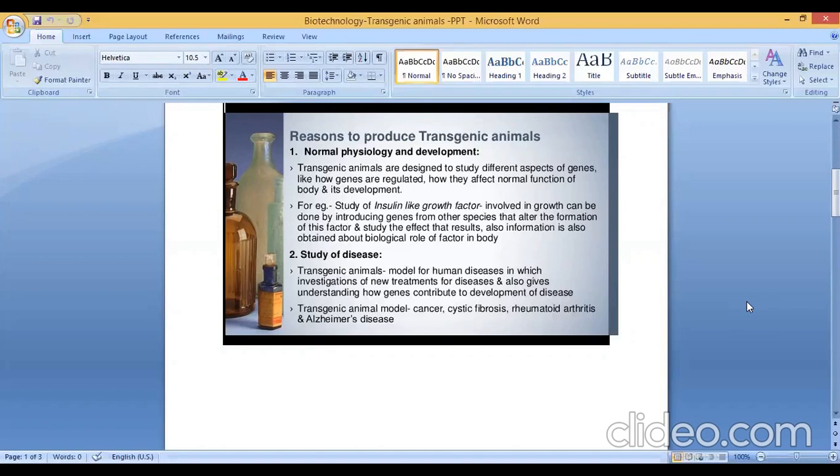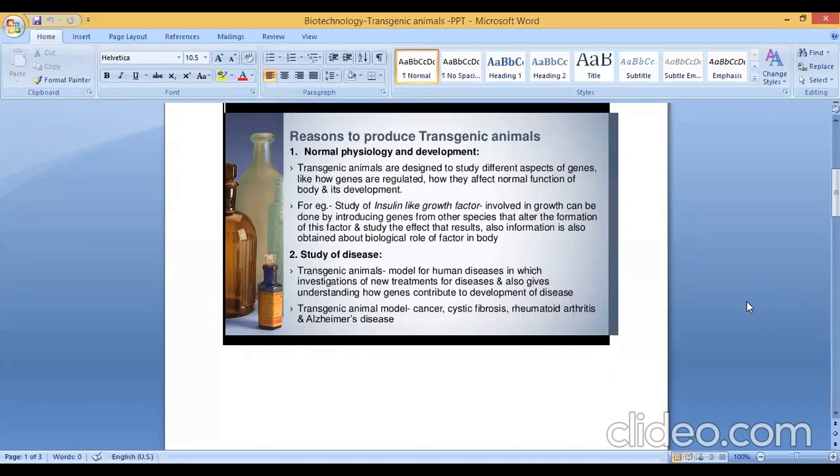So what is the use of these transgenic animals? First point is study of genes which are responsible for diseases in humans and their treatment. Second point is transgenic models have been developed for many human diseases like cancer, cystic fibrosis, rheumatoid arthritis, and Alzheimer's disease, etc.